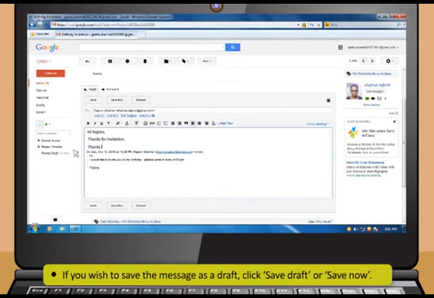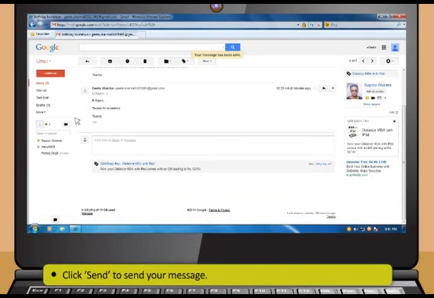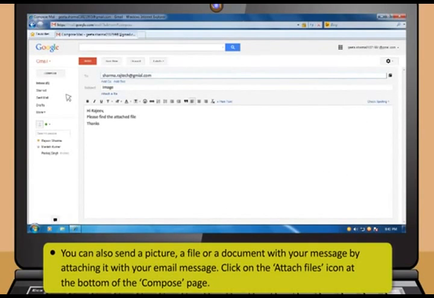If you wish to save the message as a draft, click Save Draft or Save Now, and then click Send to send your message. You can also send a picture, a file, or a document with your message by attaching it with your email message.